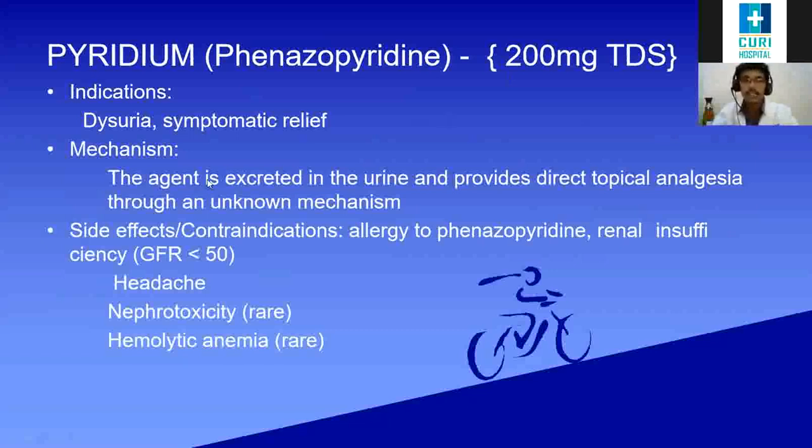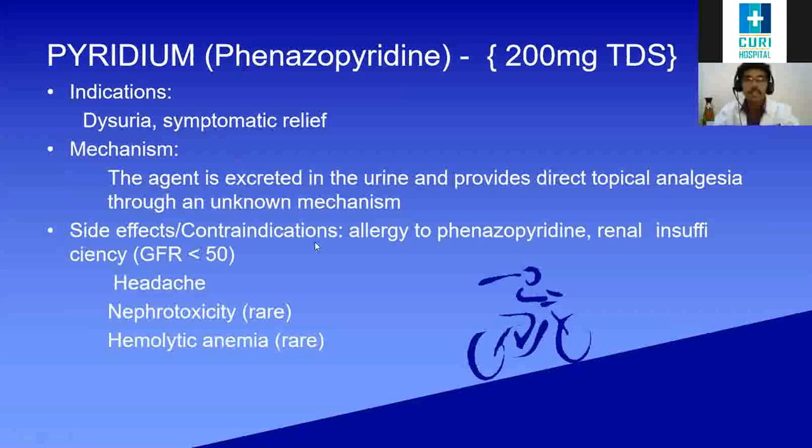This agent is excreted by the kidney into the urinary tract and provides a direct topical analgesic, local anesthesia effect. True, we don't know the exact mechanism, but we found that it helps. And what is the indication? Dysuria. Dysuria means painful or burning urination. It is usually given as symptomatic relief.